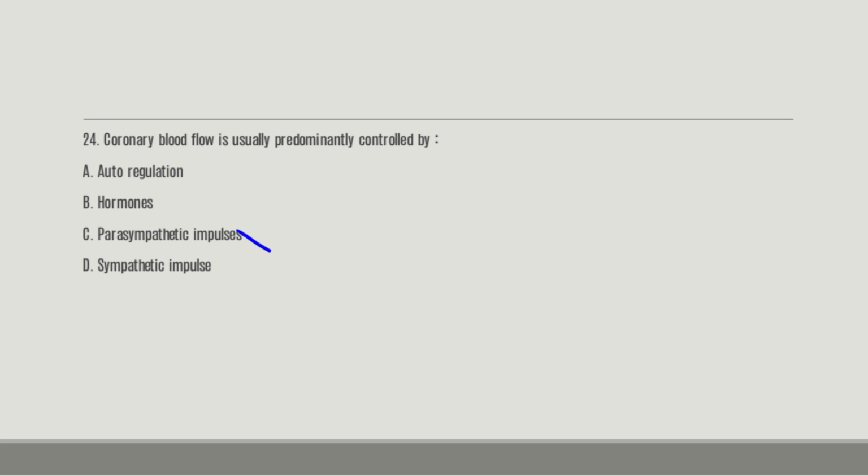The parasympathetic impulse. 25. Cardiac output in liters per minute divided by the heart rate equals dash. A. Cardiac efficiency. B. Cardiac index. C. Mean stroke volume. D. Mean arterial pressure. This is a calculation kind of question, but we don't calculate, we just need to know the formula for the cardiac output divided by the heart rate. So this is the mean stroke volume.